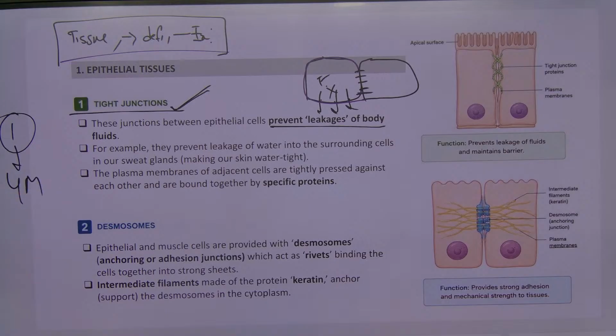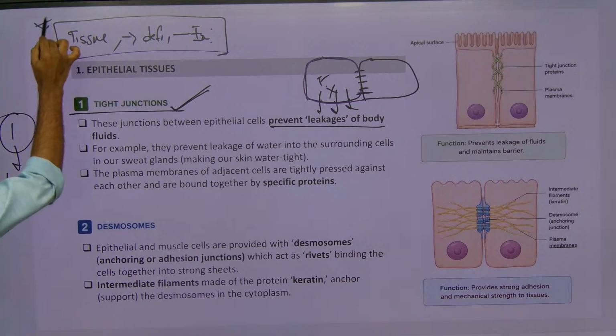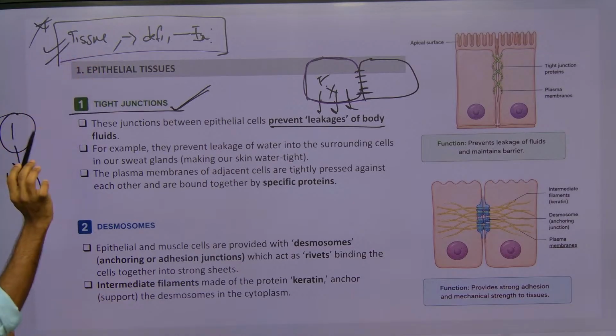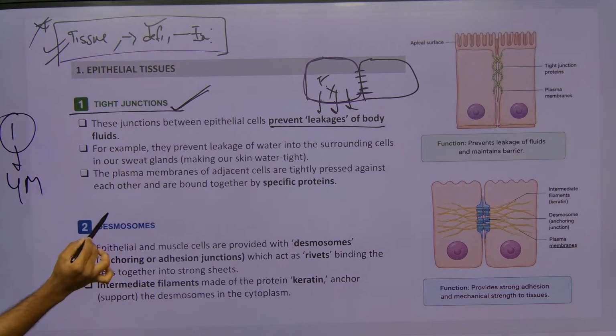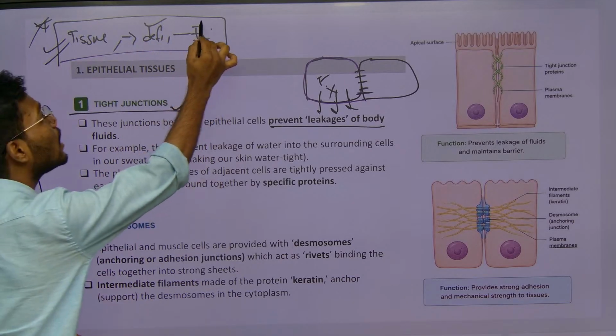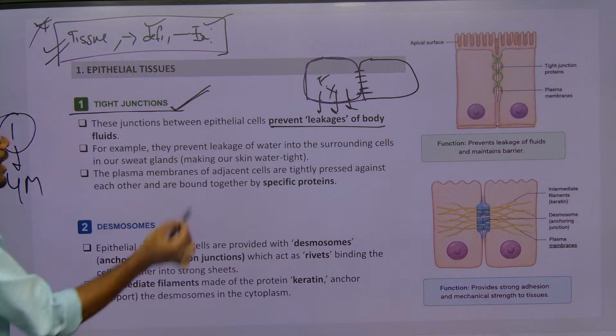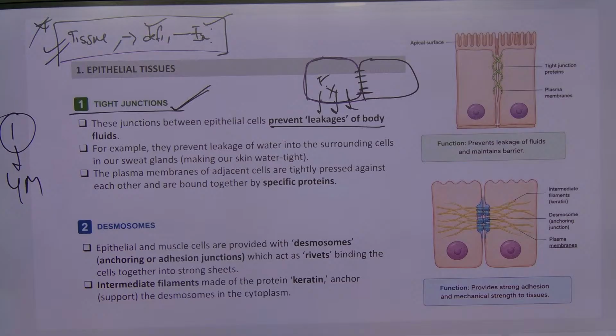Just write the tissue name or the junction name, define it, and remember the example. This is the only formula for animal tissues. Just make a flow chart of all the tissues, definitions and examples. That will help you to gain the one question.